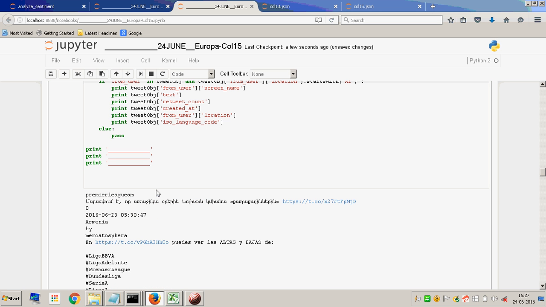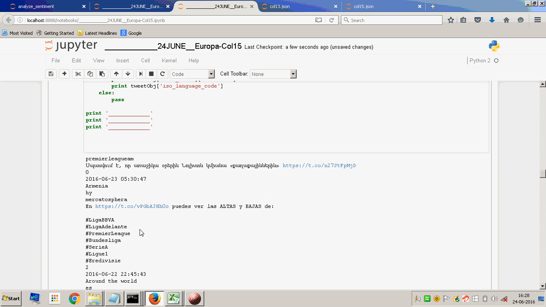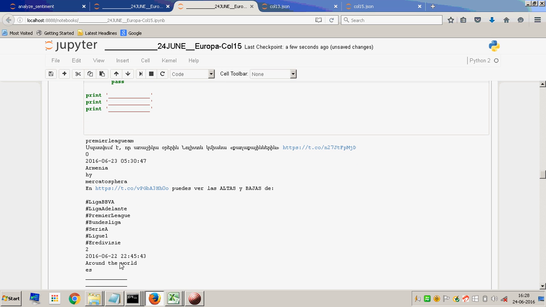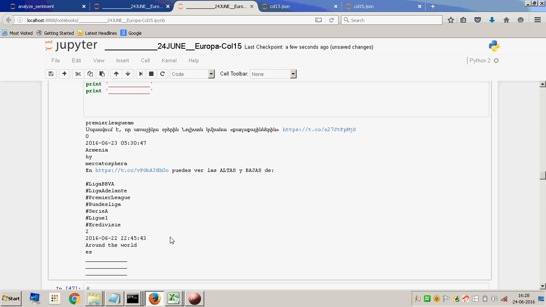So okay, the language is... am I unable to make out? One second. It's around the world. Okay, so what language is this? For around the world, it is showing as ES, which I think is Espanol, which is Spanish, and for Armenia, I think it is showing HY. So just to make sure that I am looking at the right thing, I am understanding what this is correctly.